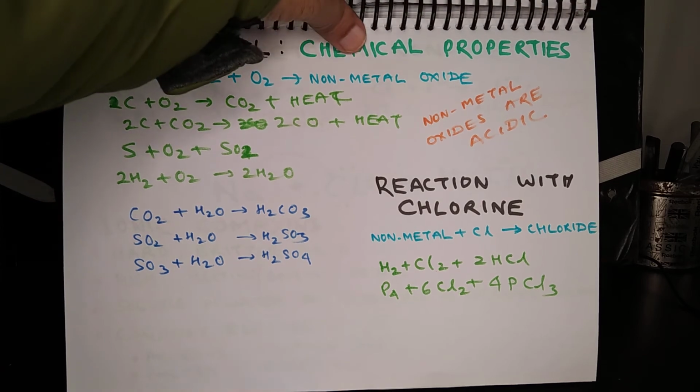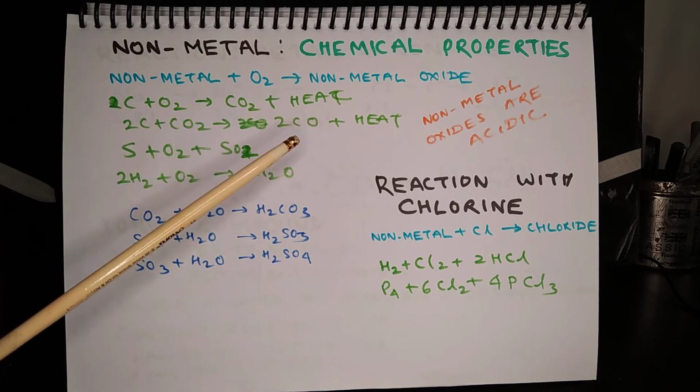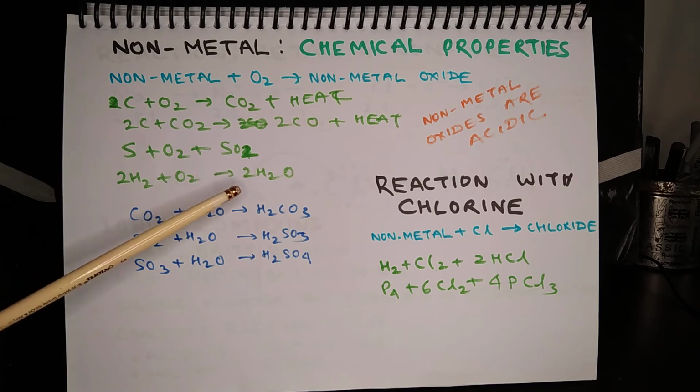Now let us talk about chemical properties of non-metals. Non-metals react with oxygen to form non-metallic oxides, and here are some examples. When carbon is burnt in air, it produces carbon dioxide. When carbon is burnt in a limited amount of air, it produces carbon monoxide. When sulfur gets oxidized, it produces sulfur dioxide. When hydrogen reacts with oxygen, water is produced.